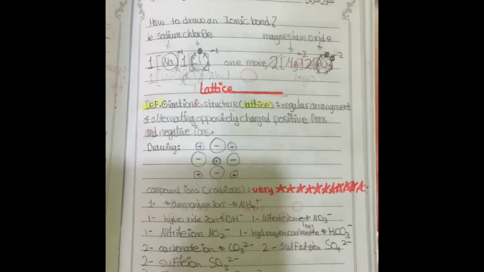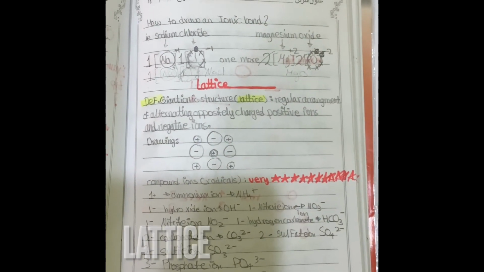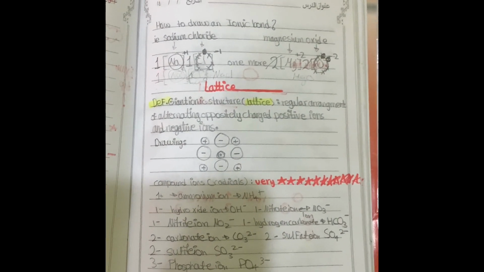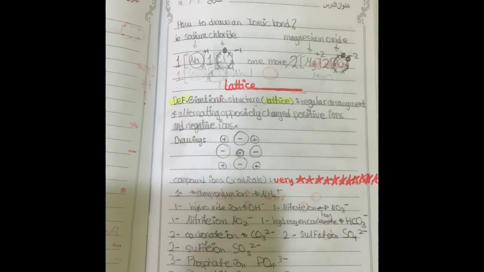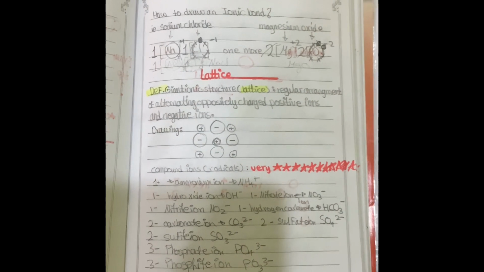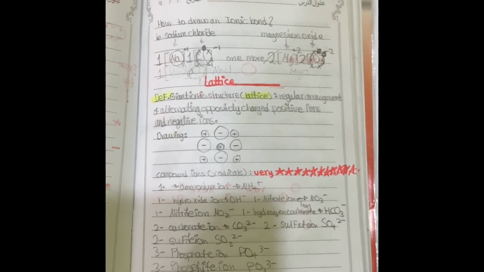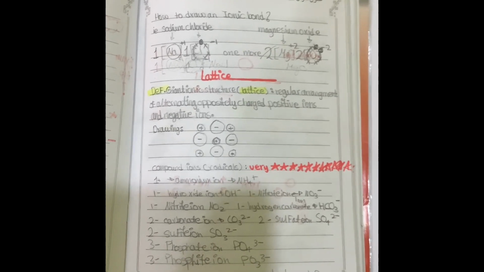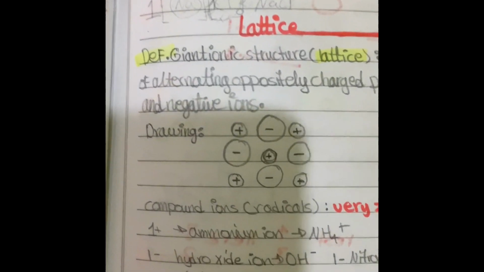Here is the lattice. It's a giant ionic structure. Its meaning is that it has a regular arrangement of alternating oppositely charged positive ions and negative ions. Again, definition: giant ionic structure, lattice, regular arrangement of alternating oppositely charged positive ions and negative ions. This is the drawing of the lattice.